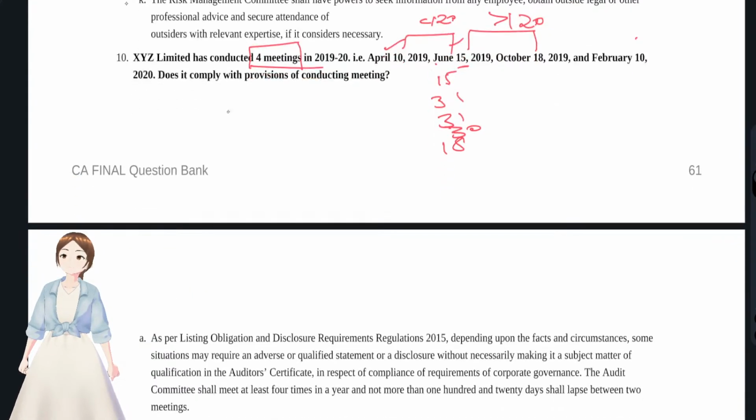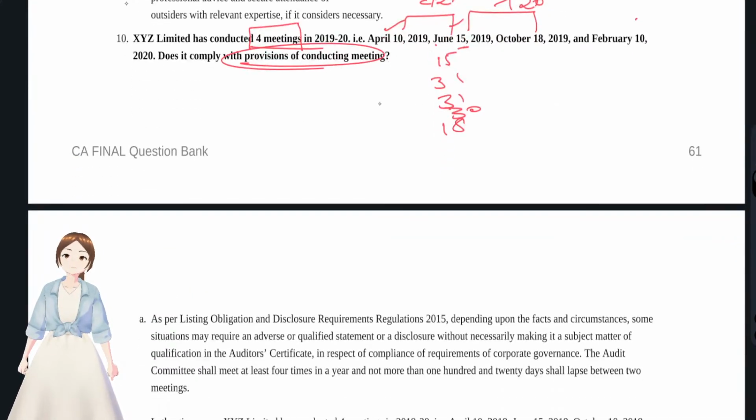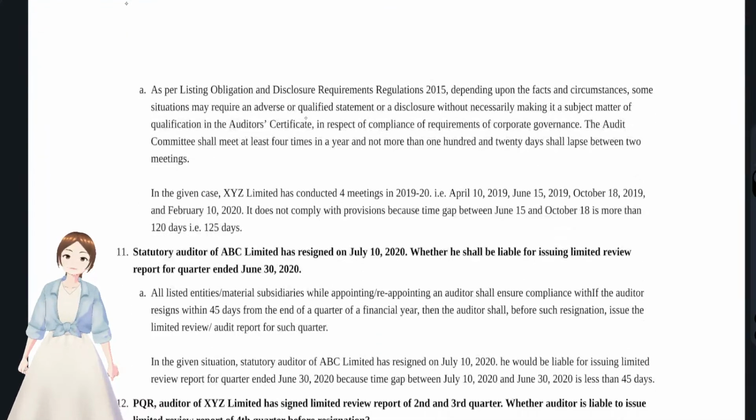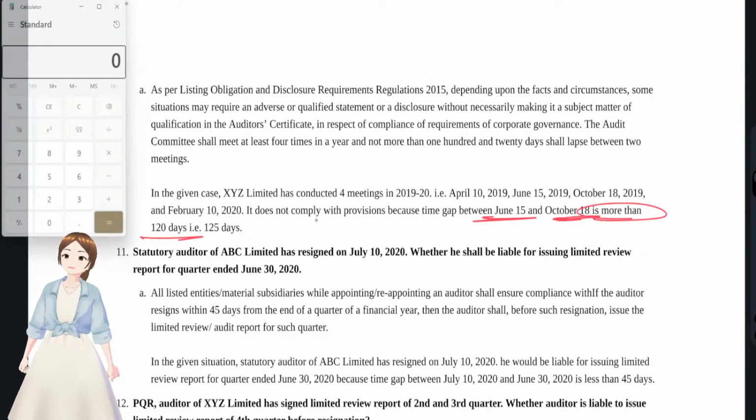Does it comply with the provisions with regards to conducting of meetings? You see, June 15 to October is more than 120 days. I think we have calculated it wrong, guys.